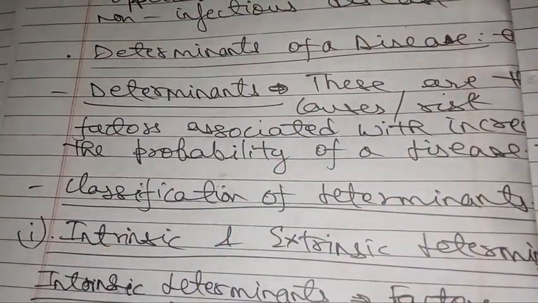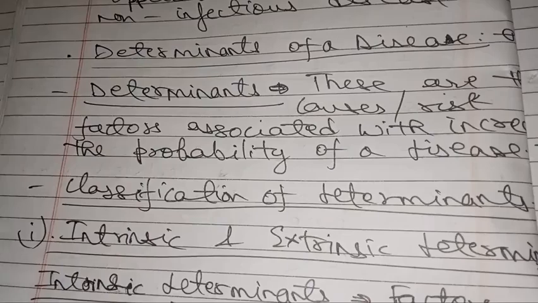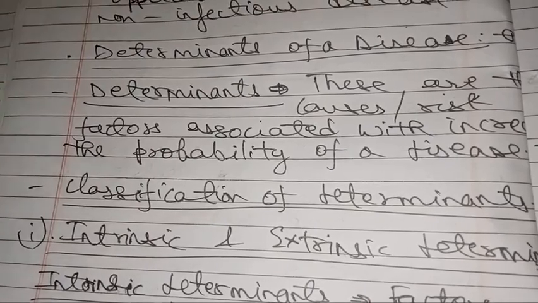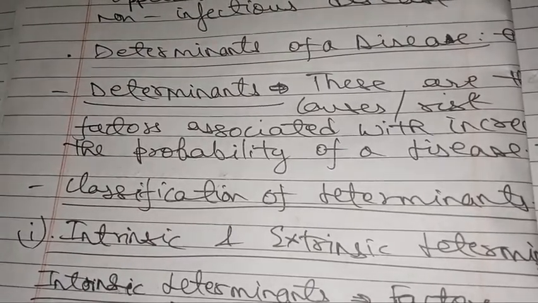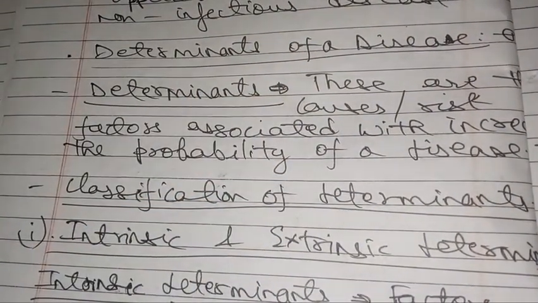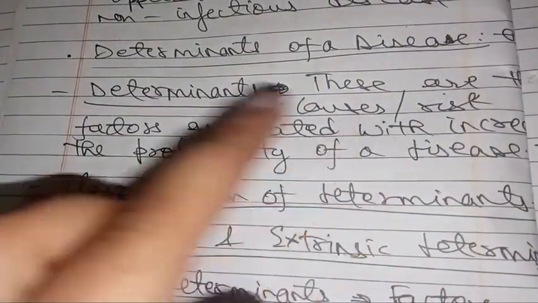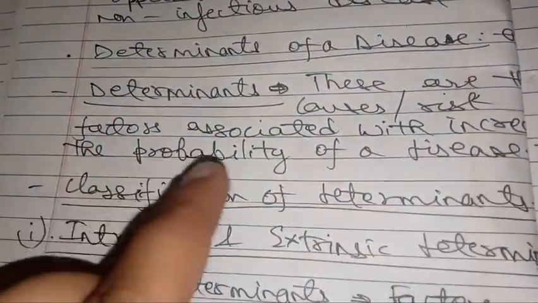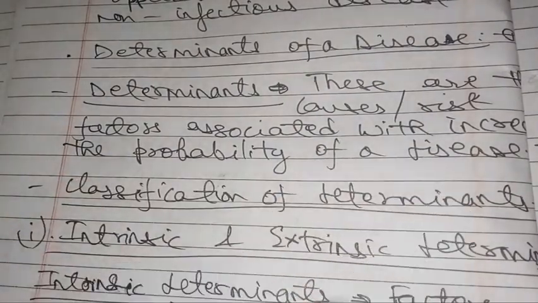All right. Now we move on to a very important topic, that is called determinants of disease. So what is a determinant? First, we need to understand this. These are the causes or risk factors associated with increasing the probability of a disease. Let's now simply understand this definition. Determinant means any factor which determines the presence or absence or occurrence of a disease.